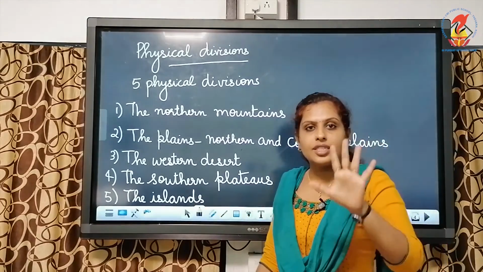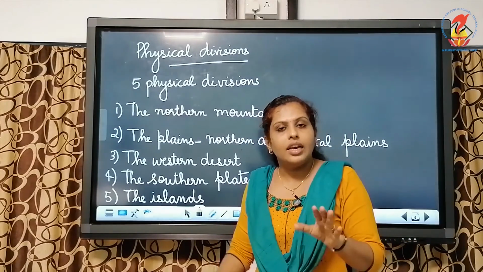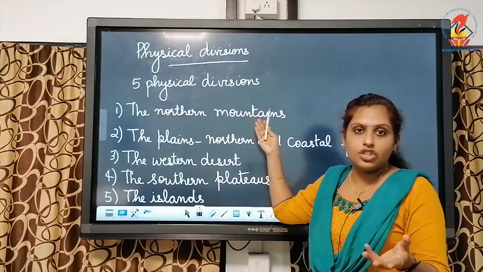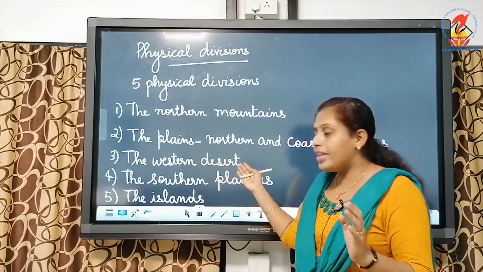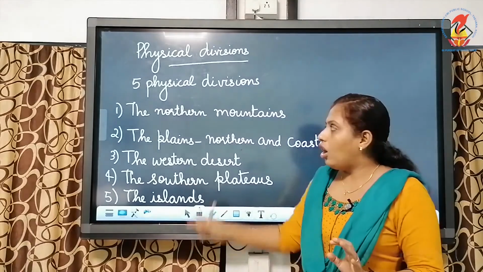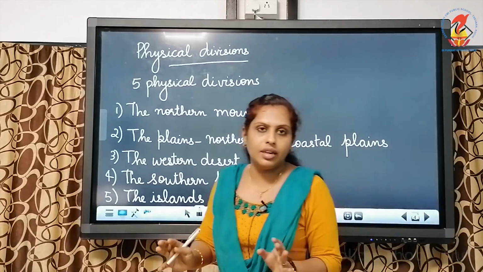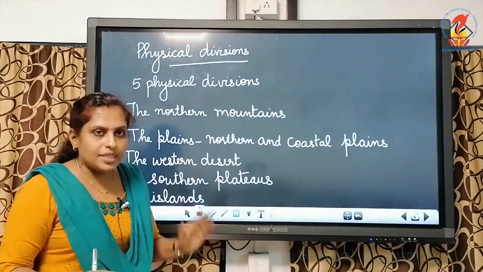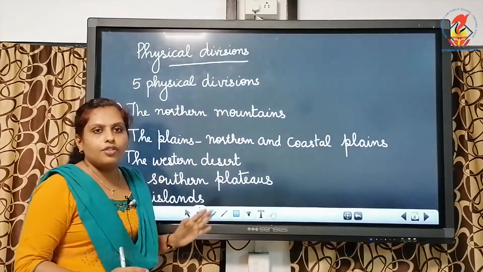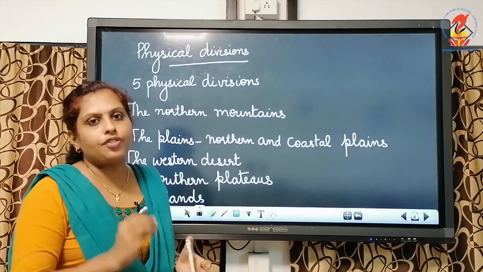So we have 5 physical divisions. Physical division means the landform we have on our Earth's surface. It varies in different places. So we have northern mountain ranges, plain lands, deserts, plateaus, as well as islands. All these points you will be learning in the coming chapters. So don't get worried by hearing the names of the physical divisions. Presently, you just learned that there are 5 physical divisions in India. So, we learned certain important facts about our country.